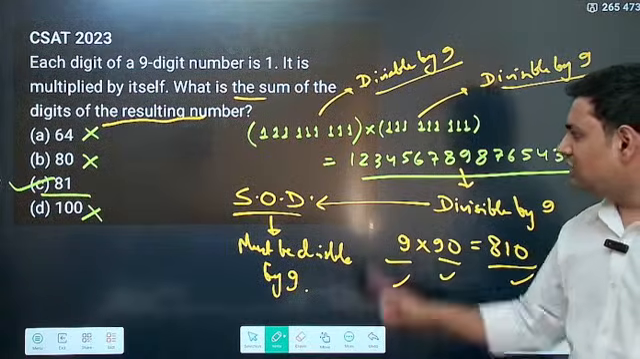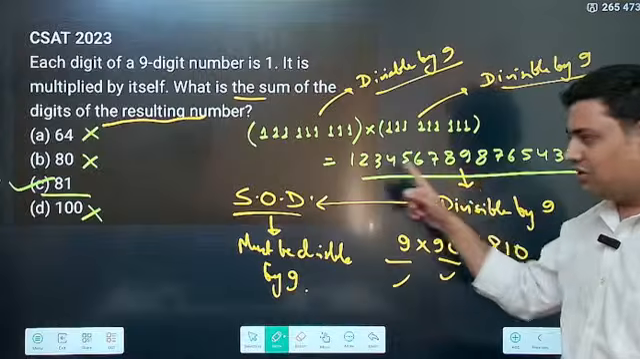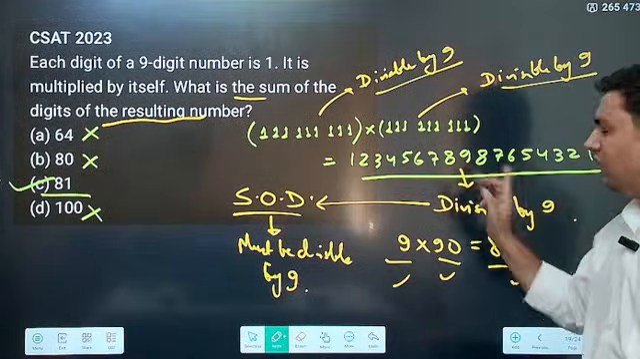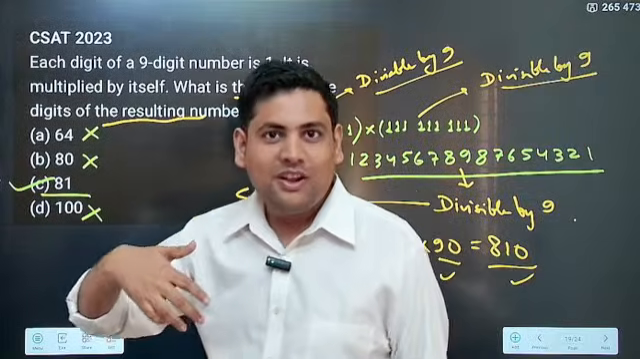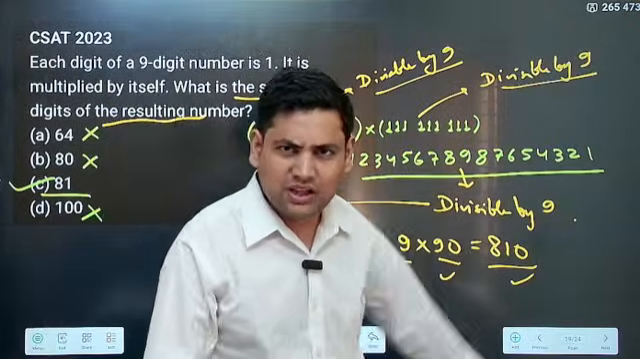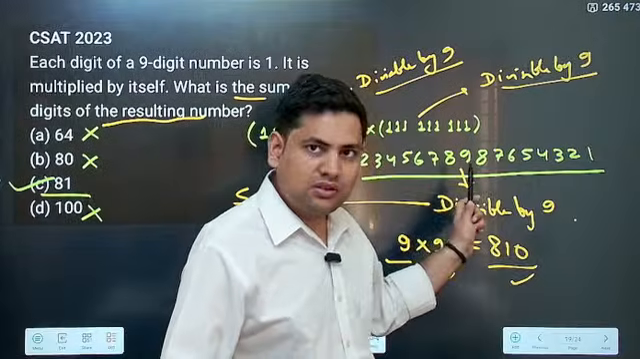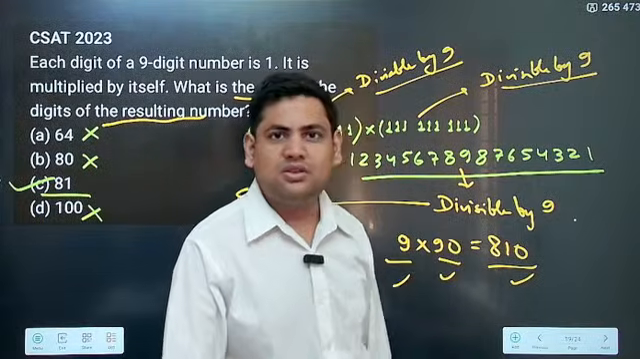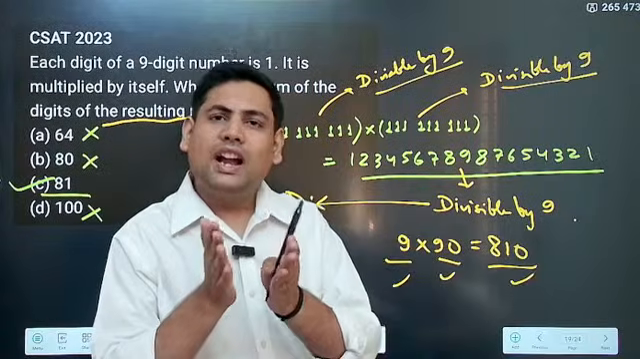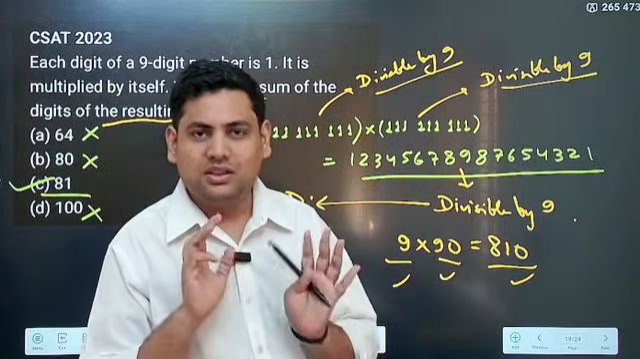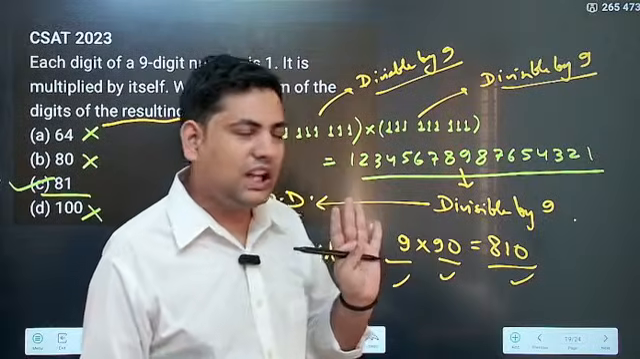If nothing works, you just have to add from 1 to 9, and then from 1 to 8. We learn a formula, n into n plus 1 by 2, and from that you can do the addition very quickly. So sum 1 to 9, then sum 1 to 8. That will give you the total sum, and then you can see the sum of digits. That also works. It comes out to be 81.